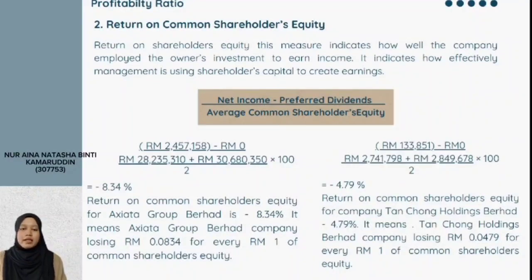For company Axiata Group Berhad, they get negative 8.34%. It means Axiata Group Berhad company is losing RM0.0834 for every RM1 of common shareholders' equity. For company Tan Chong Motor Holdings Berhad, they get negative 4.79%. It means Tan Chong Motor Holdings Berhad company is losing RM0.0479 for every RM1 of common shareholders' equity.